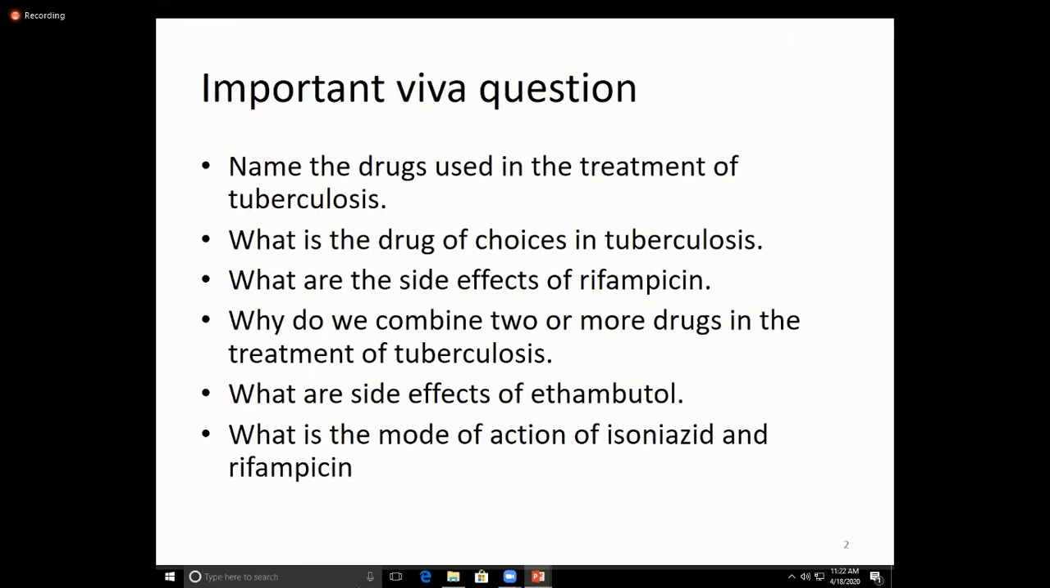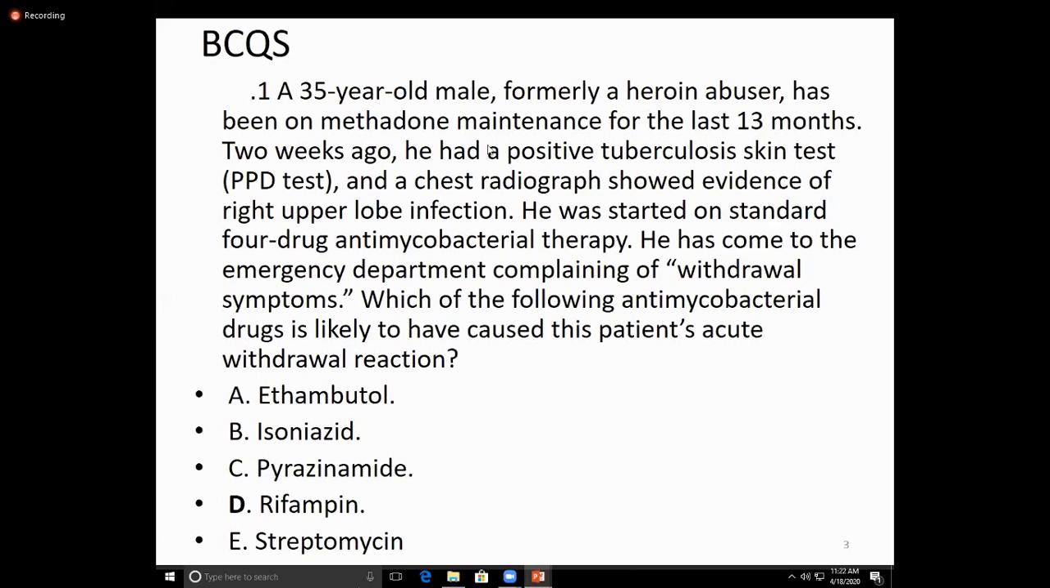Okay, there are some MCQs we share. For example, a 35-year-old former heroin abuser has been on methadone maintenance for 13 months. Two weeks ago, he had a positive tuberculin test. The chest X-ray shows evidence of right upper lobe infection. We started the 4-drug anti-tuberculosis therapy, and he developed withdrawal symptoms. Which of the following anti-tubercular drugs is likely to have caused the patient's acute withdrawal reaction? The answer is rifampicin.